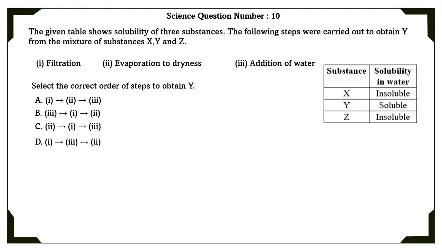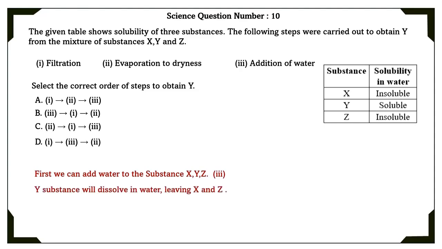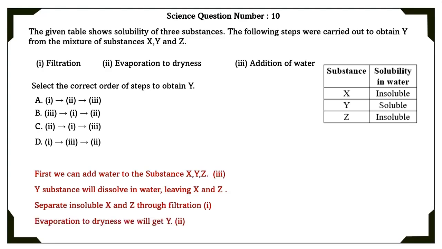Science question number 10. The given table shows solubility of 3 substances. The following steps were carried out to obtain Y from the mixture of substances X, Y and Z. First, we have to add water to the substances X, Y and Z, which is the third one. Y substance will dissolve in water, leaving X and Z alone. Separate insoluble X and Z through filtration, which is the first option. Evaporation to dryness, we will get Y. That is the second one. So the correct order is the B option.